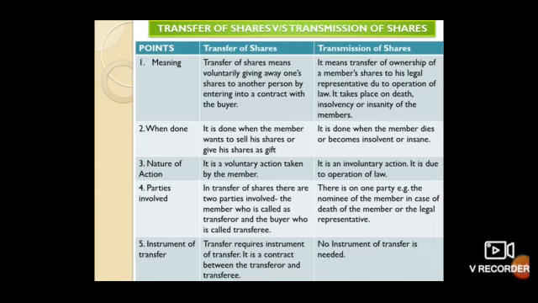Fifth point, instrument of transfer. Transfer requires an instrument of transfer, students. It is a contract between transferor and transferee. Of course, there will be certain documents which are to be done. There will be a proper contract between transferor and transferee in case of transfer of shares. Whereas in case of transmission of shares, no instrument of transfer is needed. Is there any contract? There are no two parties involved, so there won't be any contract. There is only one party involved under transmission of shares. Clear? Let's see the next one.